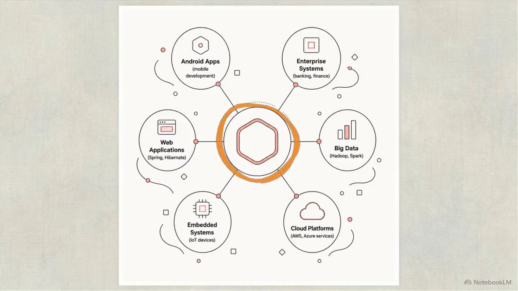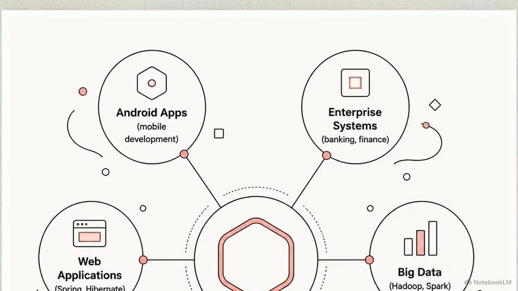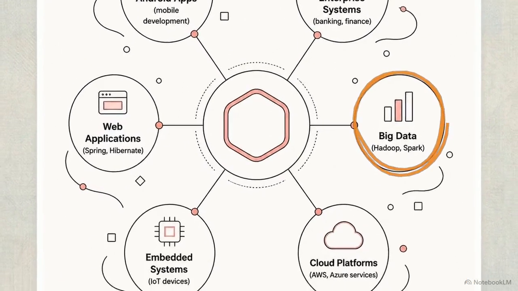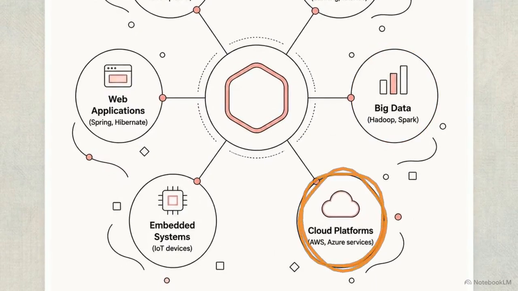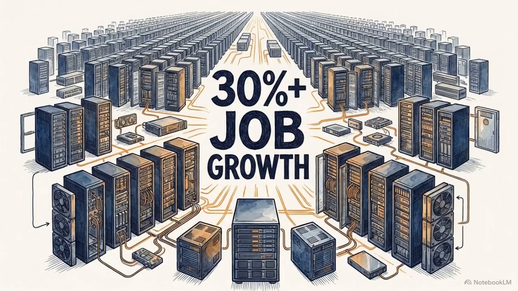This diagram illustrates the breadth of that ecosystem. Java provides the underlying infrastructure for everything from Android mobile apps to the enterprise systems processing global finance. It is used for big data frameworks like Hadoop and Spark, and serves as a primary language for cloud services on AWS and Azure. Because of this massive footprint, the global market for developers who can maintain these systems is projected to grow by over 30% in the coming years.